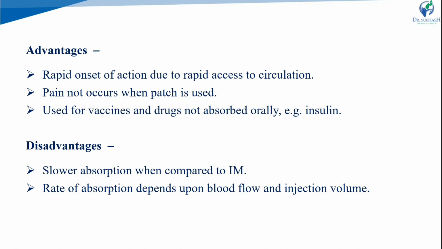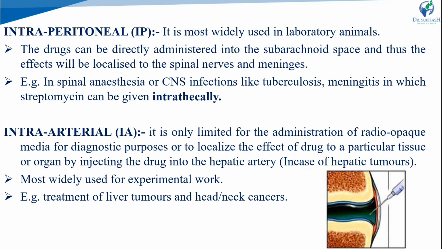The advantages: rapid onset of action, pain not required, occurs when a patch is used. Used for vaccines and drugs not absorbed orally. Slower absorption; the rate of absorption depends on blood flow and the injection volume, similar to intramuscular. Other than that, intraperitoneal routes are there, mostly used for laboratory animals.